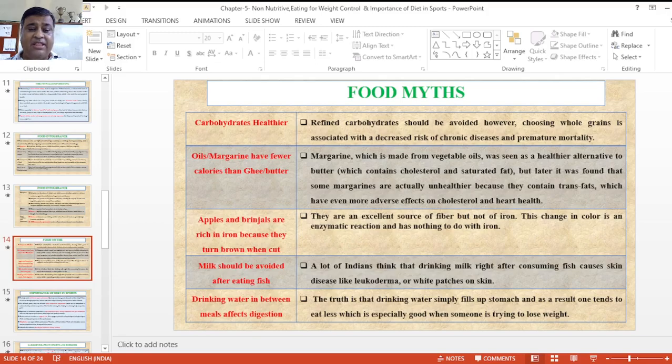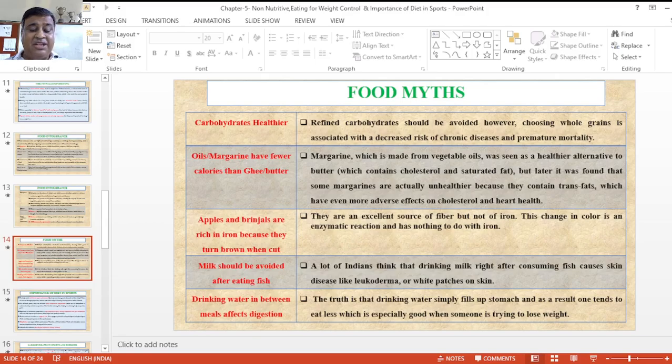fewer calories than ghee and butter. Margarine reduces the chances of migraines if you take high-oil or high-fat content. It was thought to be a healthier alternative to different types of butter that contain cholesterol and a high amount of saturated fats. Later on it was found that some margarines are actually unhealthier because they contain different types of trans fats, which have an even more adverse effect on cholesterol and weight.